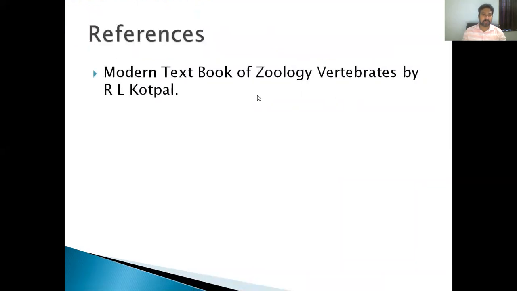These are the references which we can use for this topic: Modern Textbook of Zoology: Vertebrates by R.L. Kotpal and Chordate Zoology by E.L. Jordan.